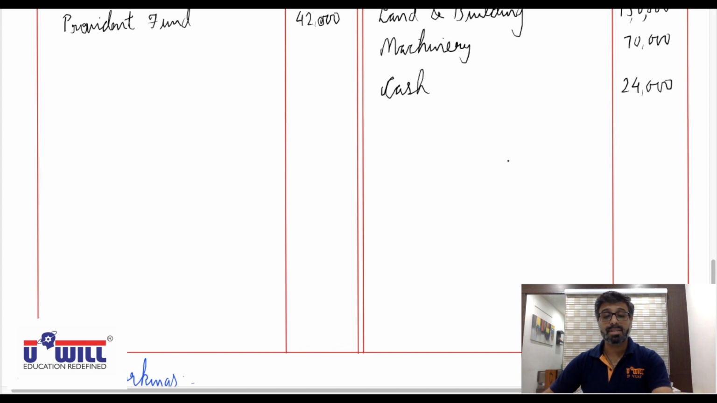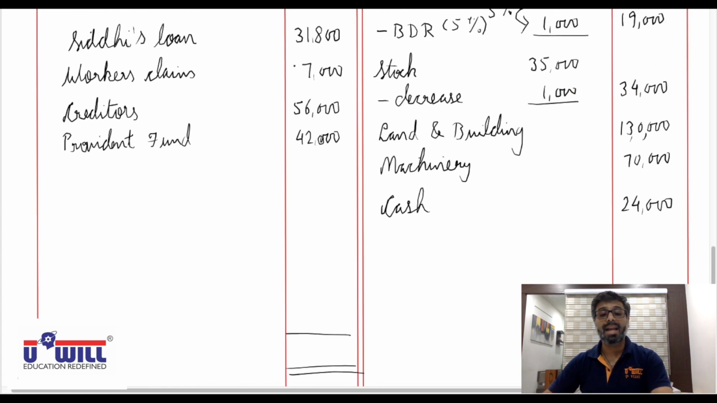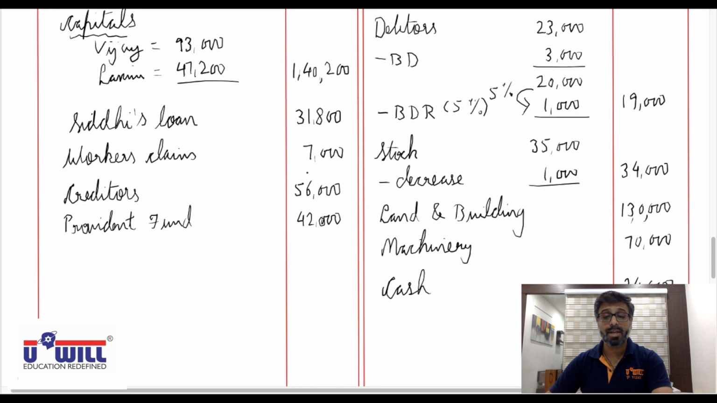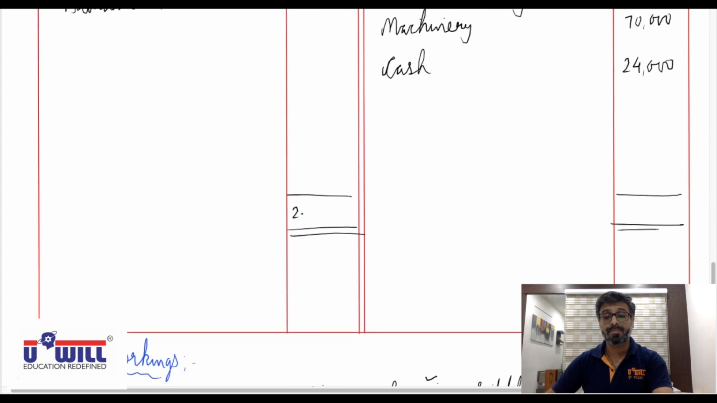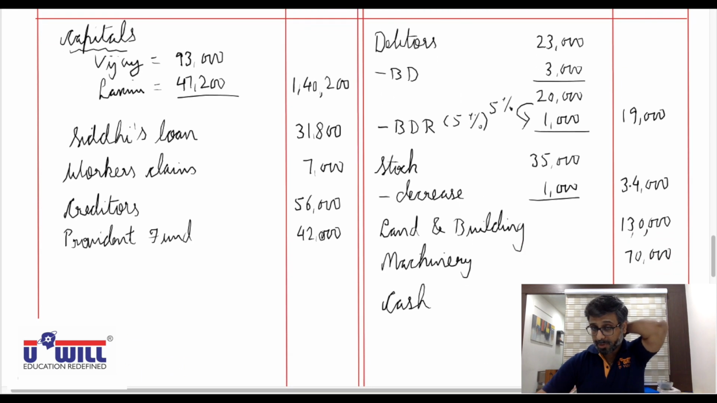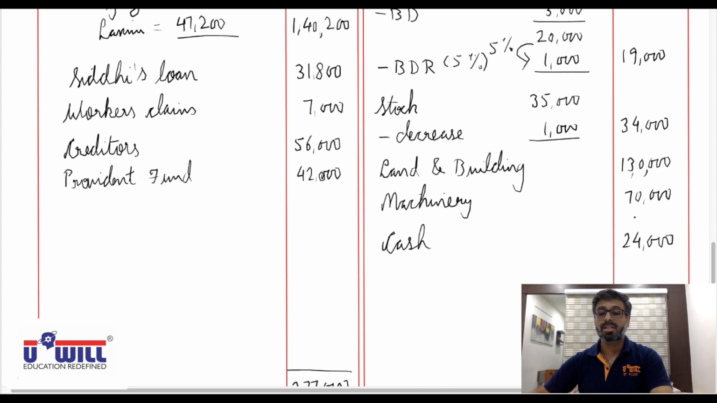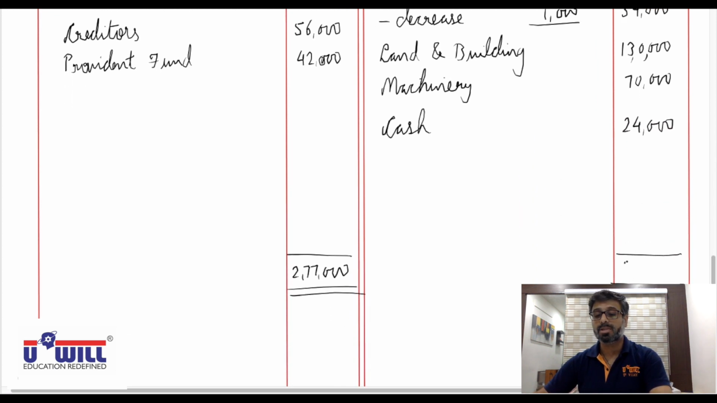Now the balance sheet must tally. So on the liabilities side the total is 2,77,000. On the asset side, 34, 53, 183, 253 plus 24, 2,77,000. So the balance sheet gets tallied.